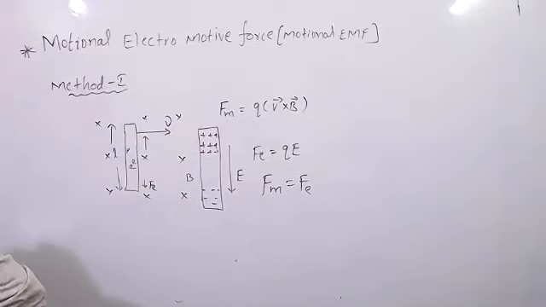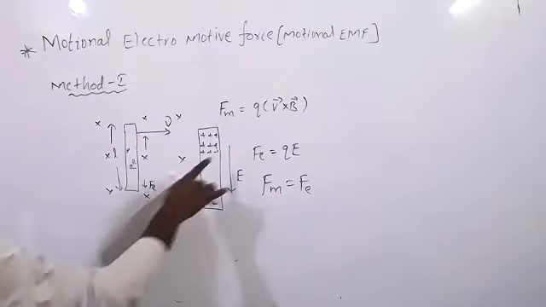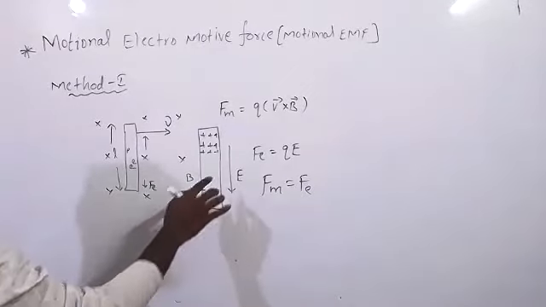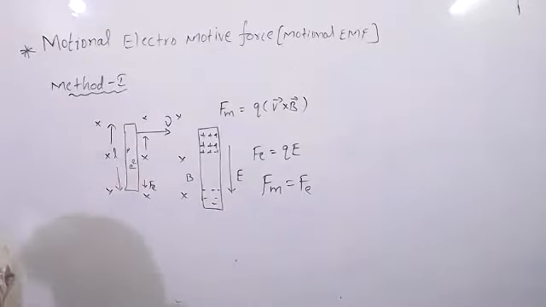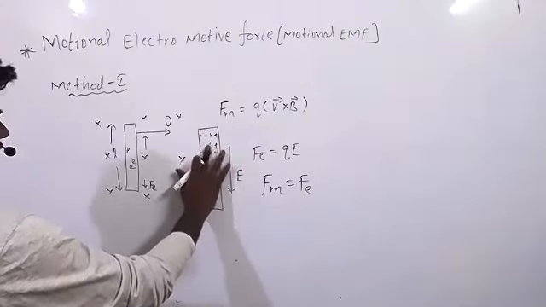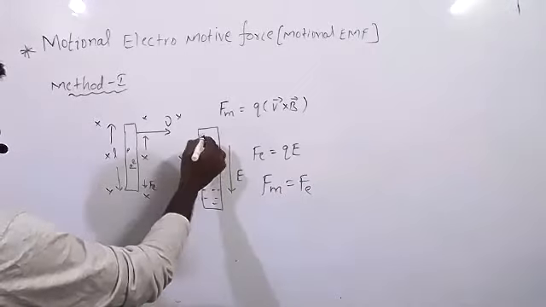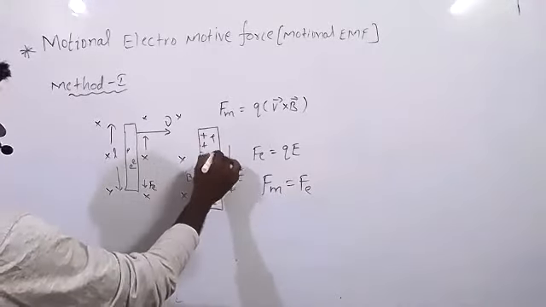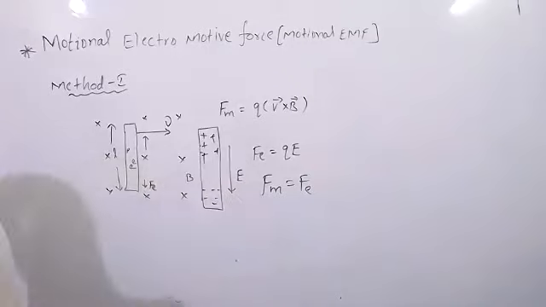Sir, the force of the electric field on electrons is downwards. Why, sir? It is opposite to the electric field, right? The electric field is downwards, so the electric force on the electron is opposite. Take negatives here, positives here; you can take it like that.